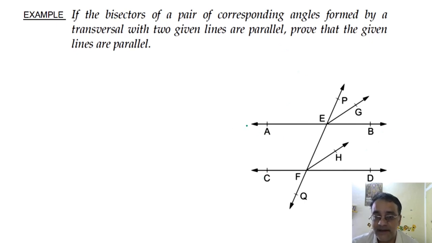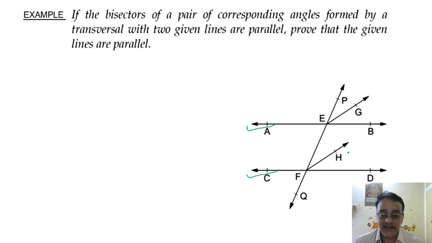These are not parallel lines, it is not given that they are parallel. AB and CD are intersected by a transversal PQ at points E and F respectively, such that the bisector of angle PEB, that is EG, is parallel to FH.